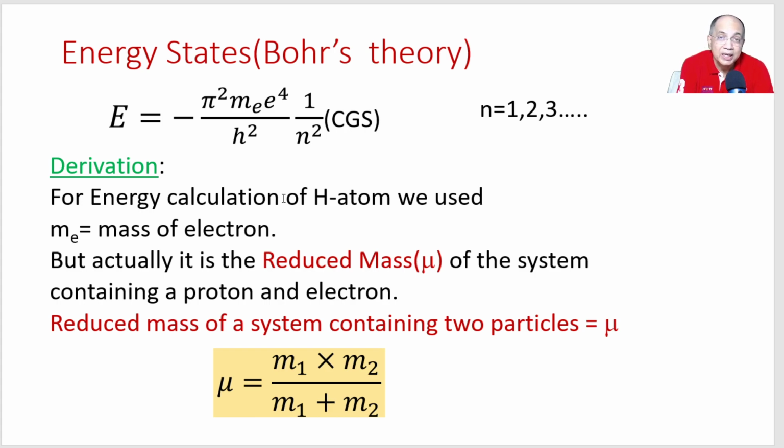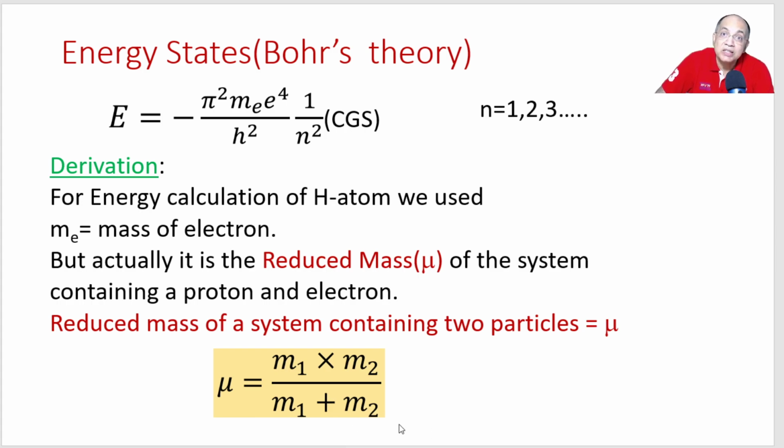That is why we feel as if the mass of proton has no role to play in finding out the centripetal force that we did in our energy calculation in hydrogen atom. So remember, we write Me, but in fact it is the reduced mass of the entire two particle system, proton and electron.